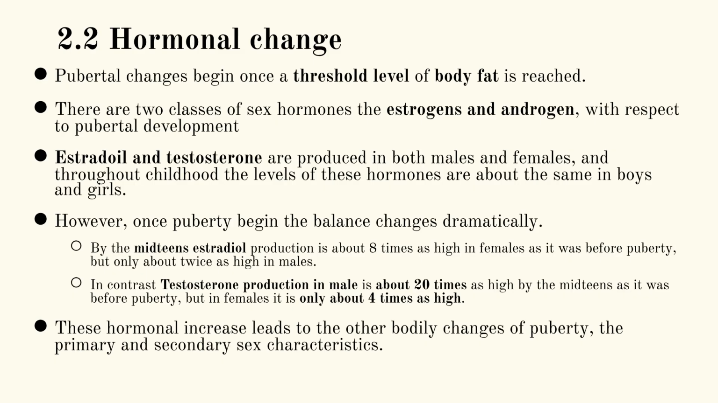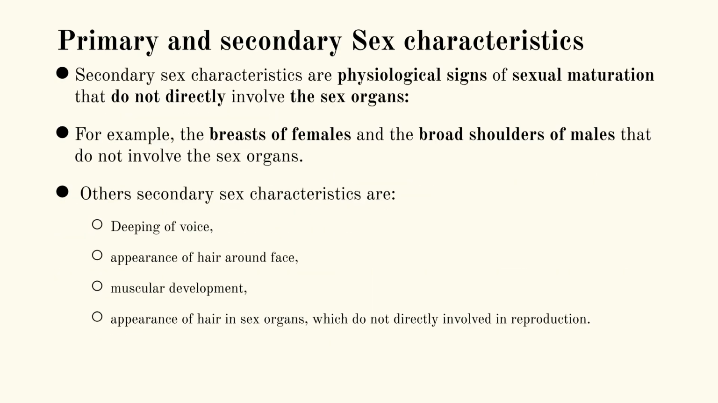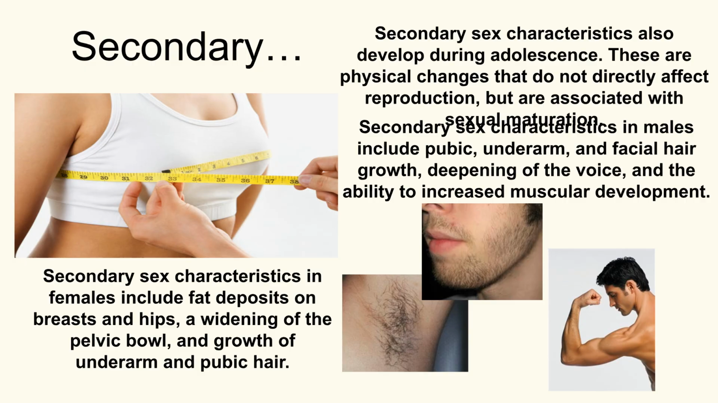secondary sex characteristics. Sexual maturation involves both primary and secondary sexual characteristics. Primary sexual characteristics are organs directly related to reproduction, which enlarge and mature during adolescence. Secondary sex characteristics are physiological signs of sexual maturation that do not directly involve the sex organs, such as breast development in females, broad shoulders and a deepening voice in males, and the appearance of hair in various areas for both sexes. In males, secondary characteristics include hair growth, voice deepening, and increased muscle. For females, they include fat deposits on breasts and hips, pelvic widening, and hair growth.